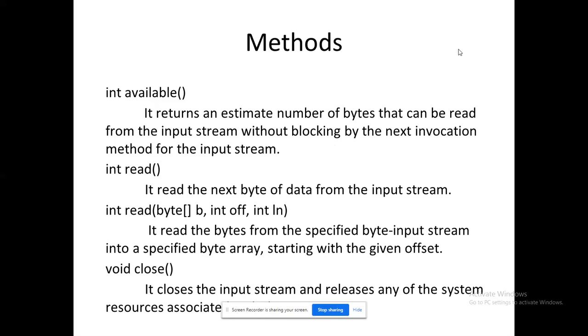And these are all the methods. What are all the methods that are supported for my filter input stream? Most of them will be supported with some more variations. So here you can see the read method. There is a difference: byte, offset, length. I can customize my length, from which place to which place I need to read.